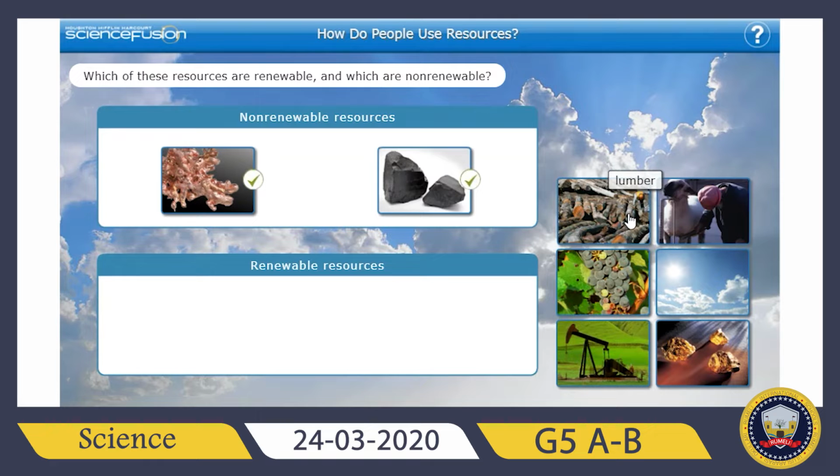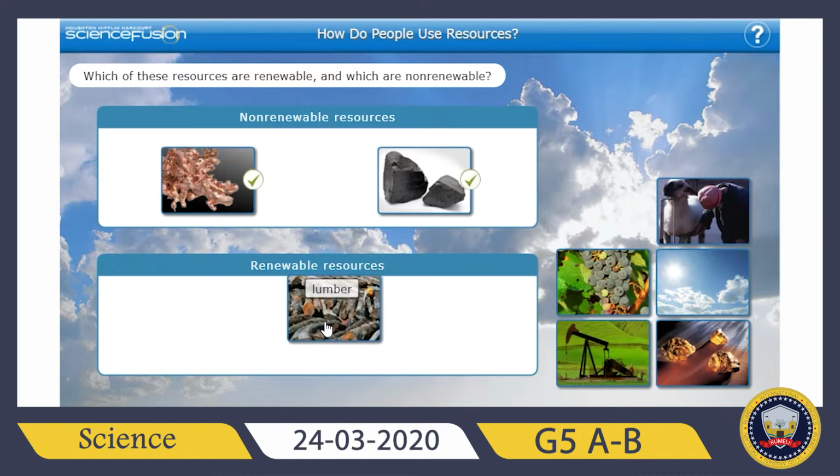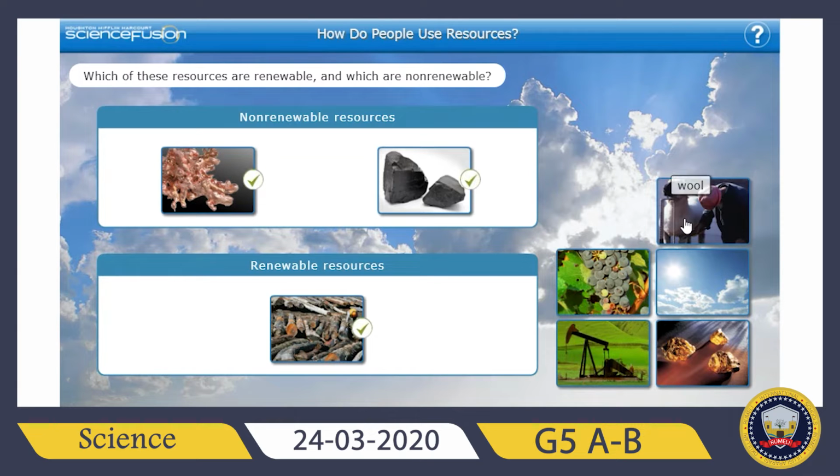Lumber. Do you know what lumber means? They are made up of trees. We are using lumber for making furniture or making buildings in a lot of places. So is it renewable or non-renewable? Can we grow trees again? If we control the woods, if we replant the trees that we are using, we can consider trees as a renewable resource. Okay?